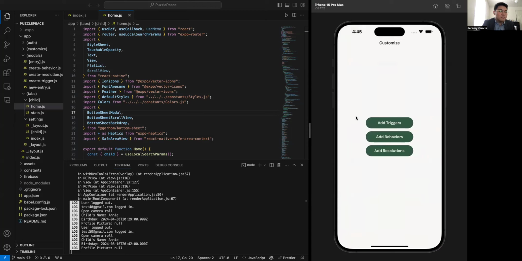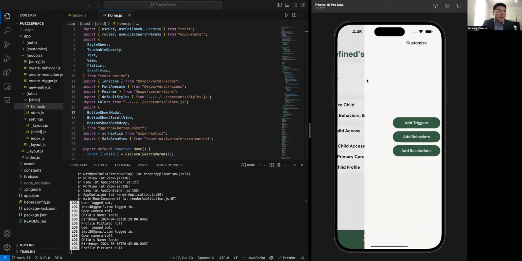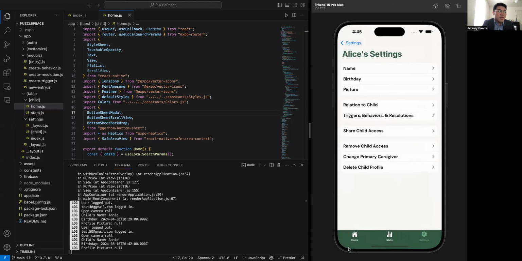We wanted to provide presets of common triggers, behaviors, and resolutions, so you can quickly select those in the new entry tab page and quickly log those common triggers, behaviors, and resolutions for a meltdown. Here we have a shared child access.